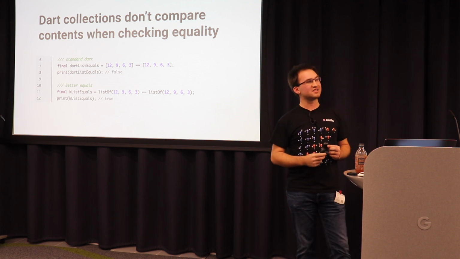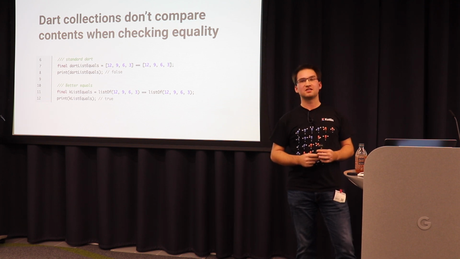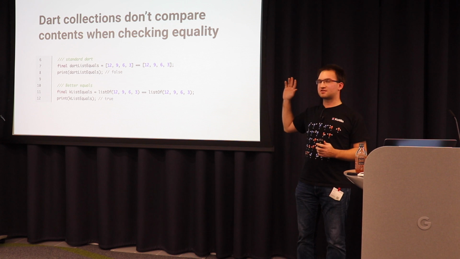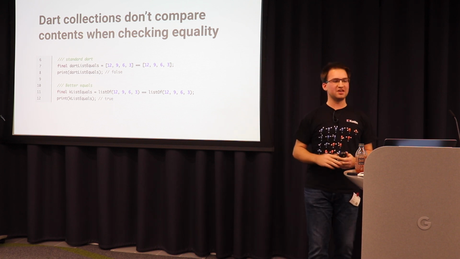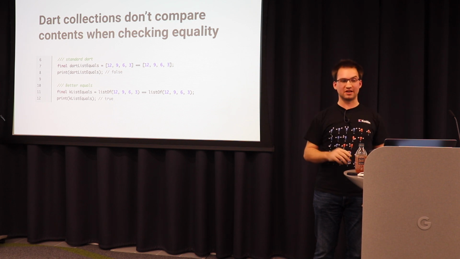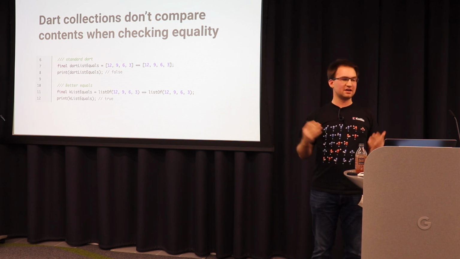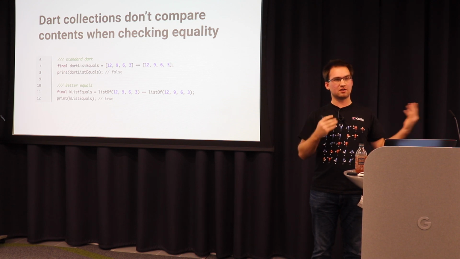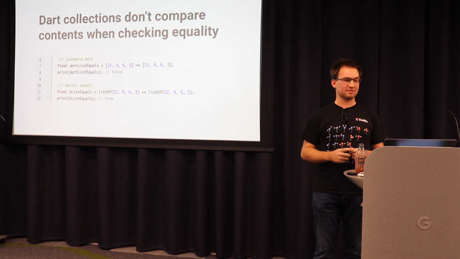Another thing I noticed is that collections in Dart work a bit differently when we look at the equals operator. The equals operator in Dart compares the identity. This means if you have here two equal lists, they are not equal because you created them twice, and each one of them is a new instance. They are not the same.